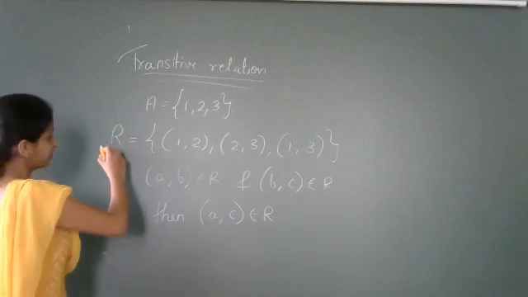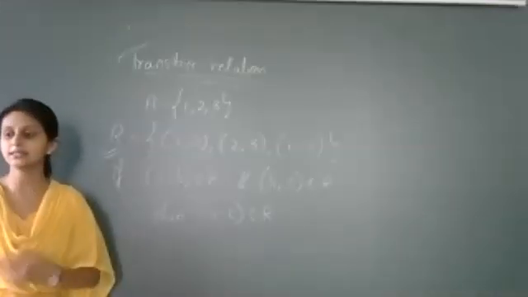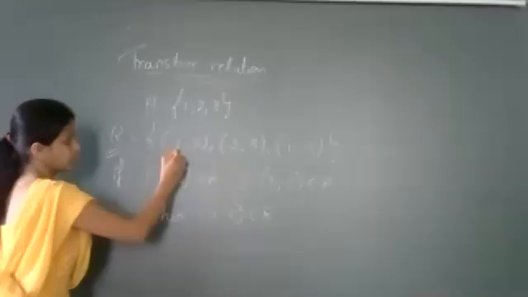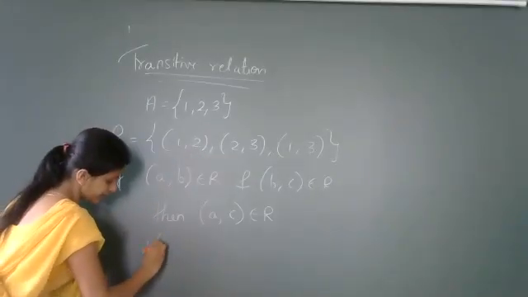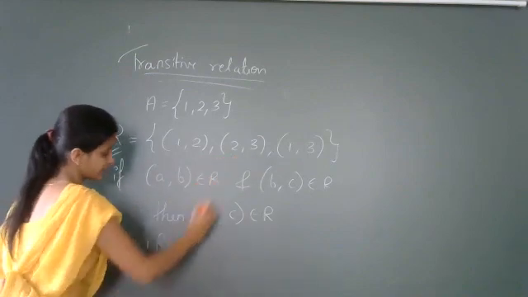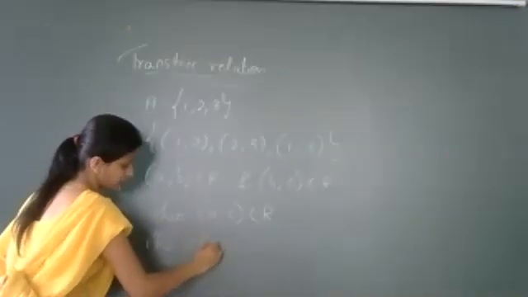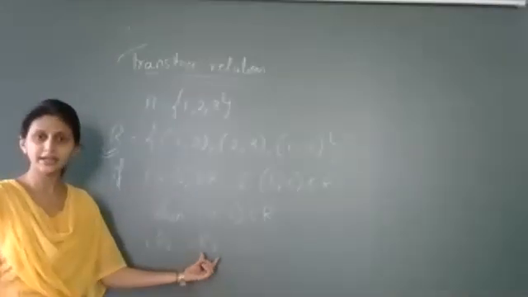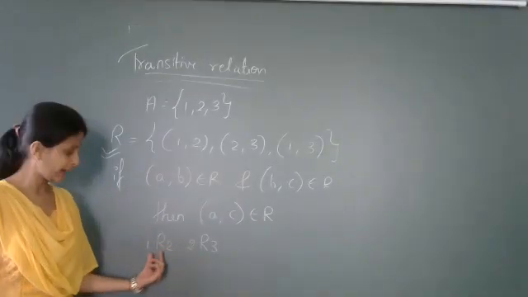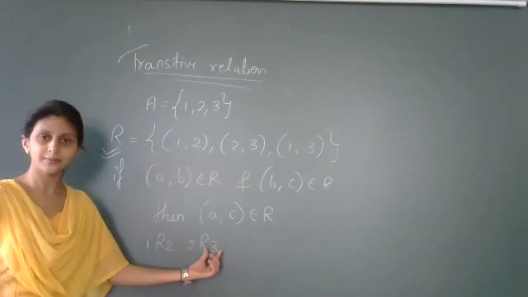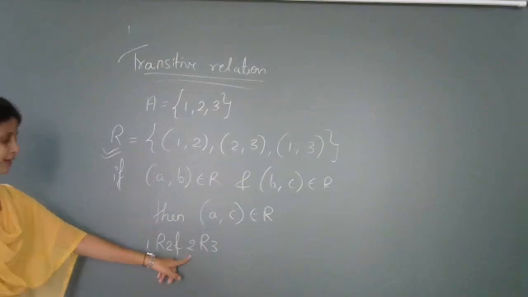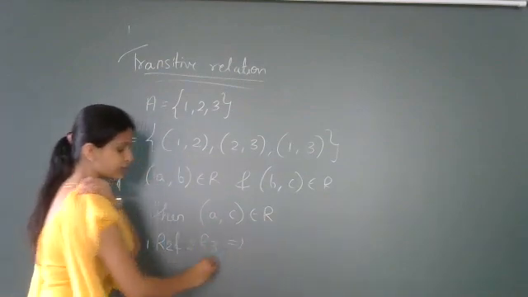Now check here. By definition, tell me students, is this relation transitive? Here you can observe (1, 2) belongs to R. 1 is related to 2. (2, 3) belongs to R. 1 is related to 2 and 2 is related to 3. So we have two ordered pairs A, B and B, C. So in return, what you need to tell?